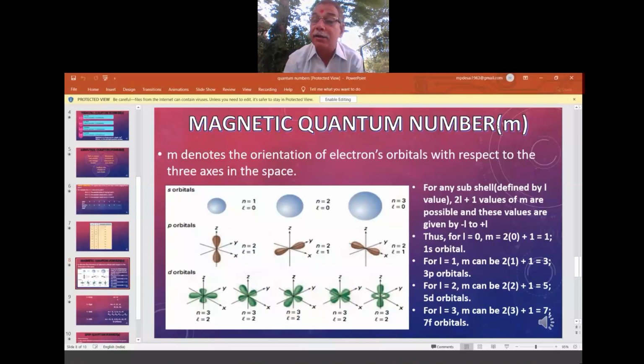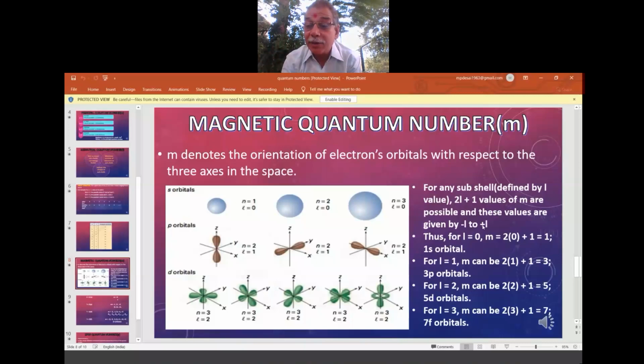Now here some calculations that we will try to understand. For any subshell defined by the L value, 2L plus 1 values of M are possible, and these values are given by minus L to plus L. This is very important.